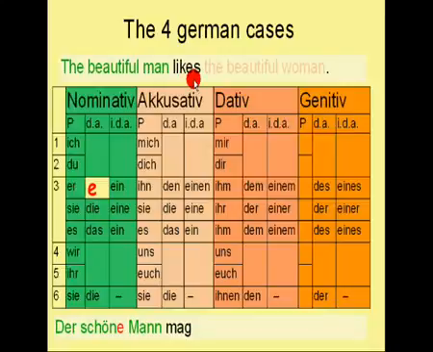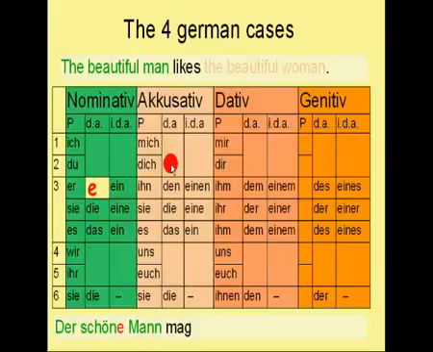Now, as you probably remember from my previous lessons, after the verb like follows in German the accusative case, which means that the beautiful woman is the direct object of the sentence. So let's try to translate this. You know that woman is in German a female noun, right? So we need to look for the female definite article in the accusative case. Do you know which one it is?